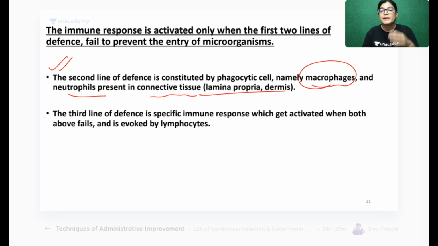Yeah, absolutely right. Specific response, by antibodies. Yes, Sivan, the third line of defense is a specific immune response. Then, if there is a breach in the skin, and the macrophages and the neutrophils also fail, immunity is provided by lymphoid structures, and it is evoked by lymphocytes, both humoral and cell mediated immunity.